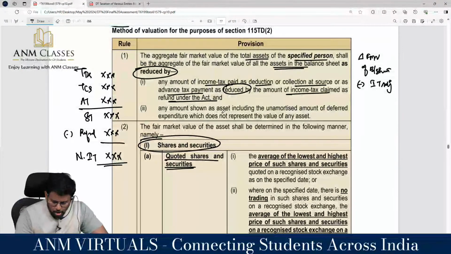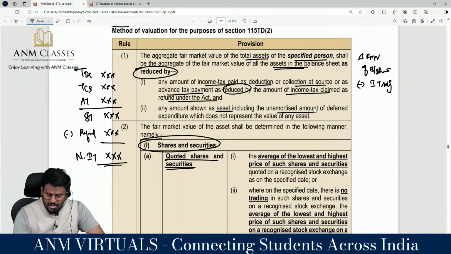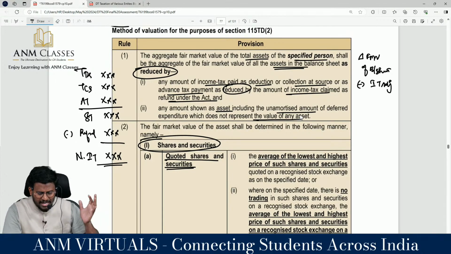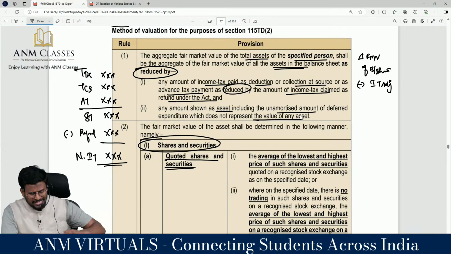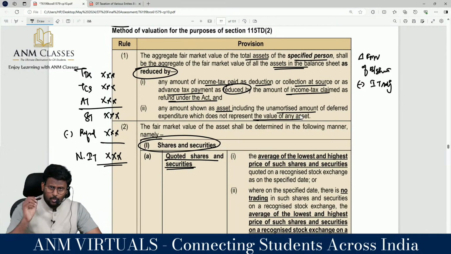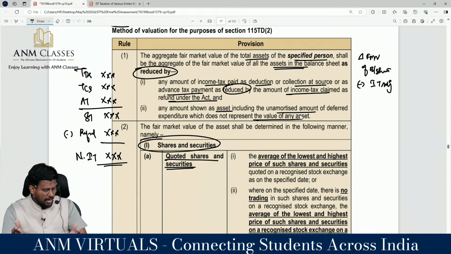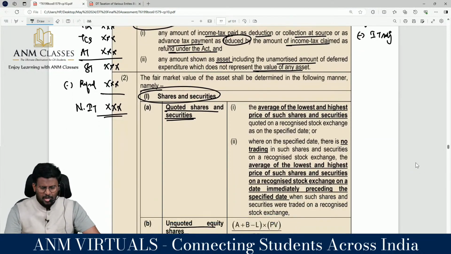Any amount shown as asset, including the unamortized amount of deferred expenditure which does not represent the value of any asset. That means in the balance sheet asset side you are having unamortized amounts like deferred revenue expenditure, like advertisement, which we say is a deferred revenue expenditure, or carry forward of wasted assets. On the asset side of the balance sheet, you have to remove it. So take the fair market value of the asset minus net income tax minus any unamortized asset. Because anyway you are not going to realize anything from the unamortized asset, so why pay the exit tax?